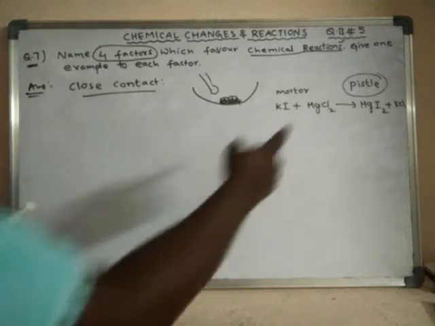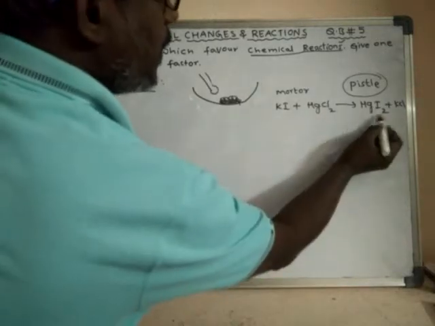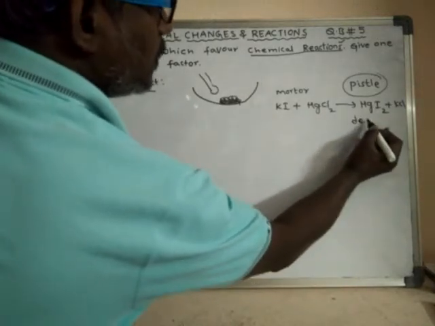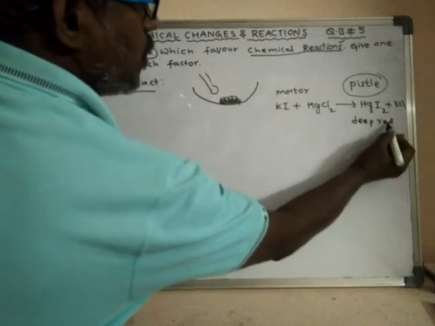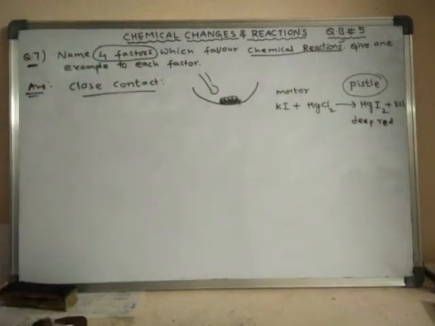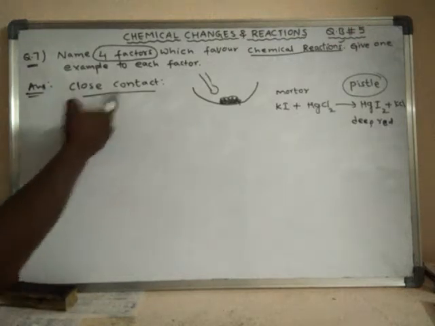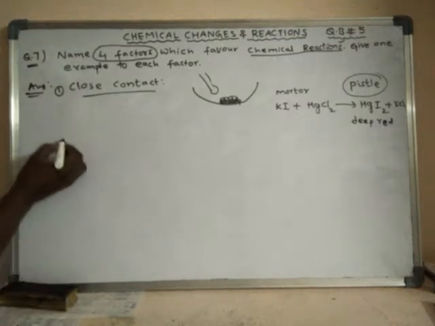The color of mercuric iodide is deep red. A deep red colored substance is formed in this reaction. So close contact is one of the factors.